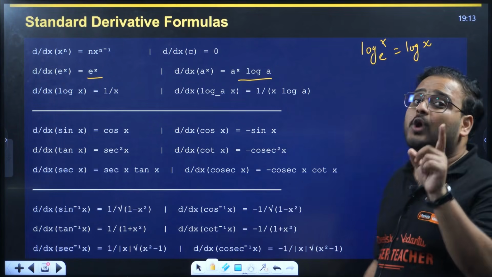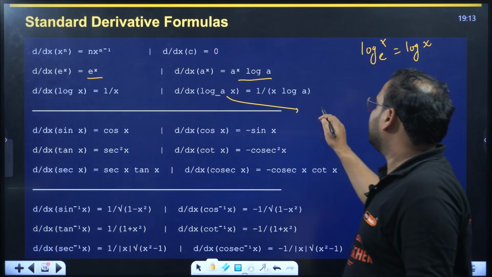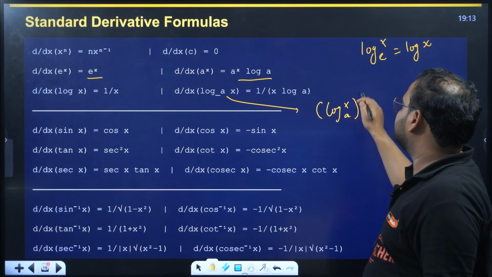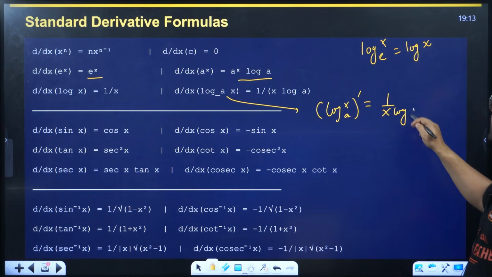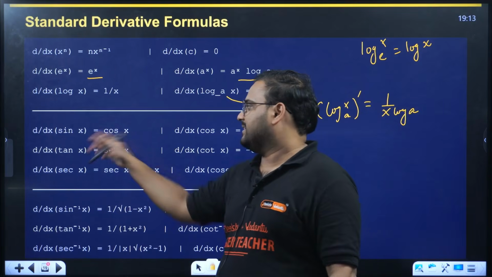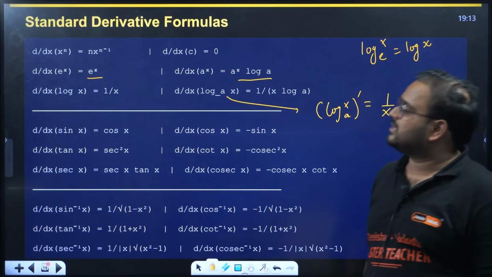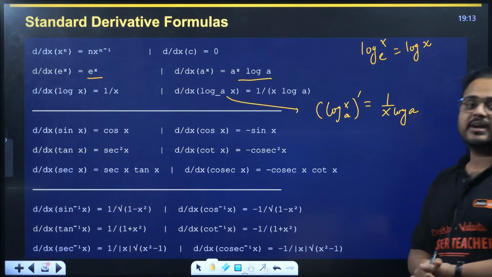When the base is e, the derivative is 1 by x. When the base is not e, some other number, let's say a, it means log of x with the base a. Differentiate this, the answer will be 1 by x log a. Sine is cos, cos is minus sine, tan is secant square, cot is minus cosecant square, secant is secant tan, and cosecant is minus cosecant cot.